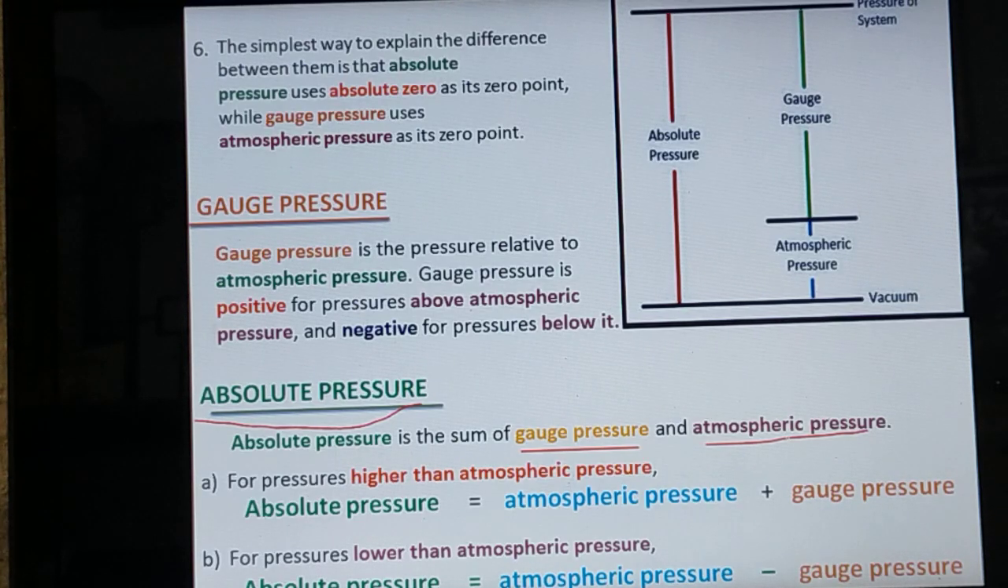Positive gauge pressure means the pressure measured by the pressure gauge above atmospheric pressure. That is positive value. When the pressure measured by gauge pressure is lower than atmospheric pressure, that is called a negative gauge pressure. So based on that concept, the pressure which is higher than atmospheric pressure, measured by the pressure gauge, for that the formula to calculate the absolute pressure is atmospheric pressure plus gauge pressure.